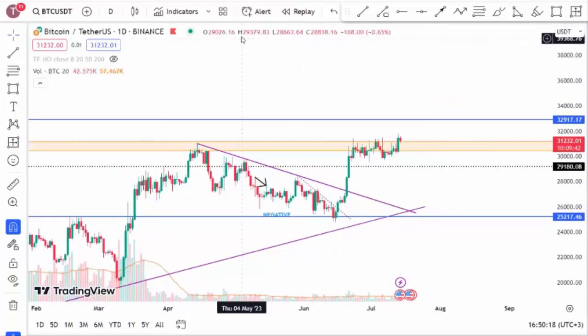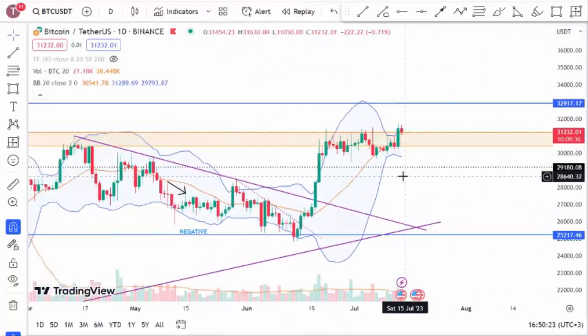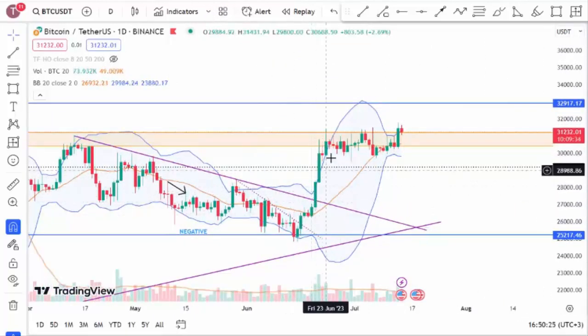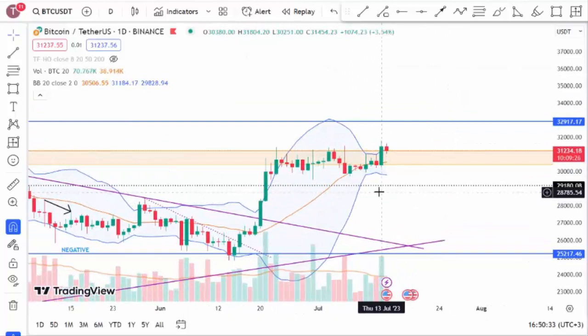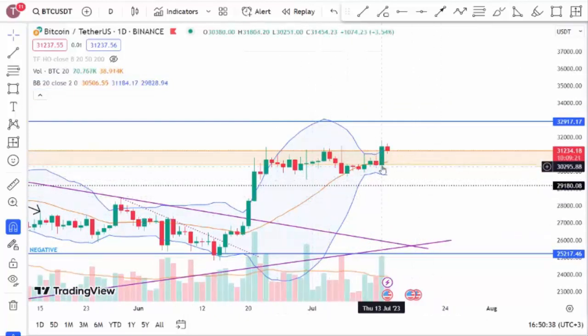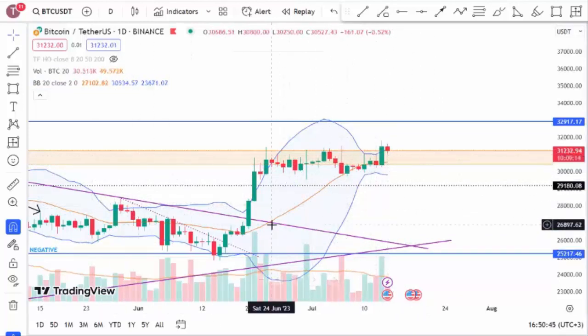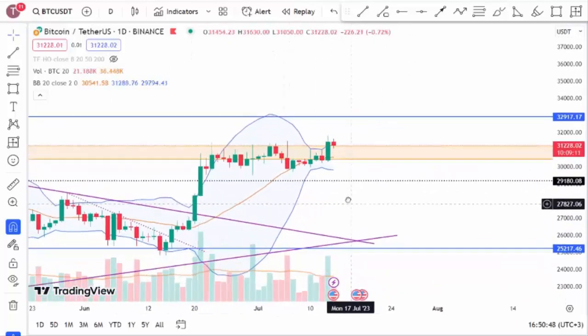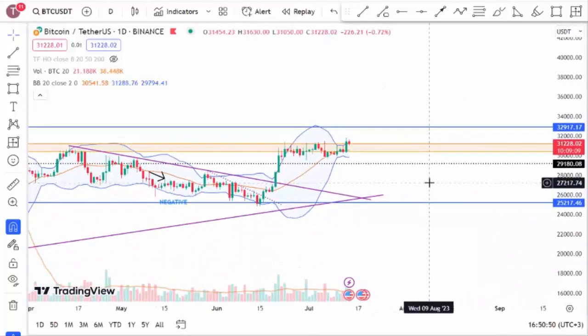Now, let's look at our Bollinger Bands, examine them. As it appears, the Bollinger Bands quickly moved above the upper band and then re-entered the band. Currently, the Bollinger Band corresponding to the 20-day moving average has broken above the middle line and entered a narrow range. In this narrow range, there will either be a downward break or an upward break, and of course, we prefer an upward break. With such a breakout, we can expect price increases.